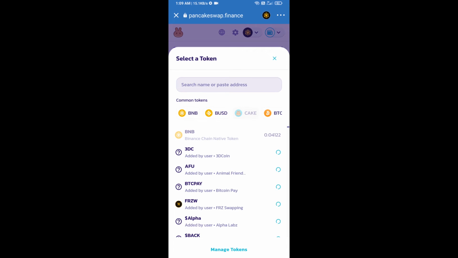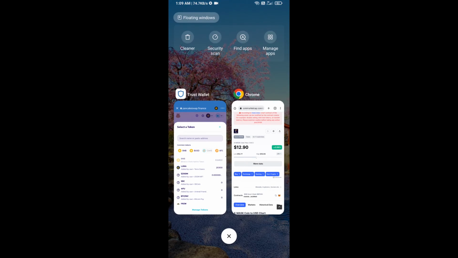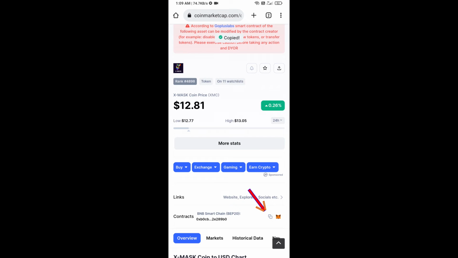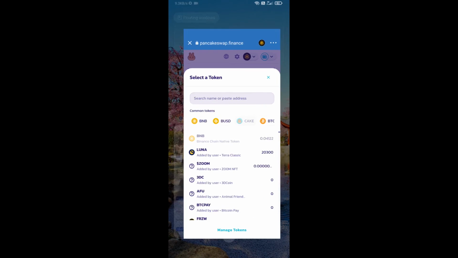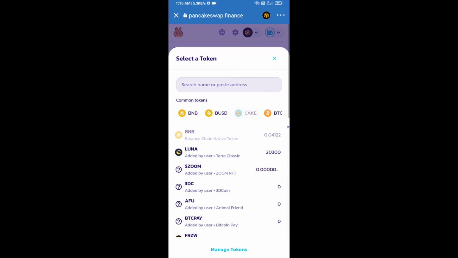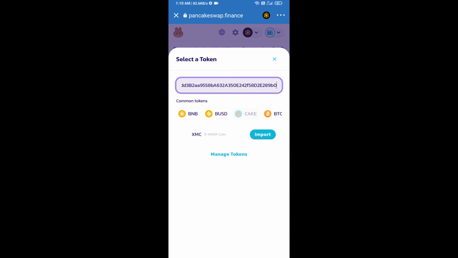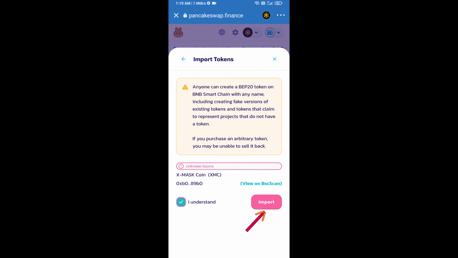After that, you will open the XMC coin smart address, and you will open XMC coin on CoinMarketCap. Now here you will copy this address and paste here. Click on import. Click on I understand and click on import again.